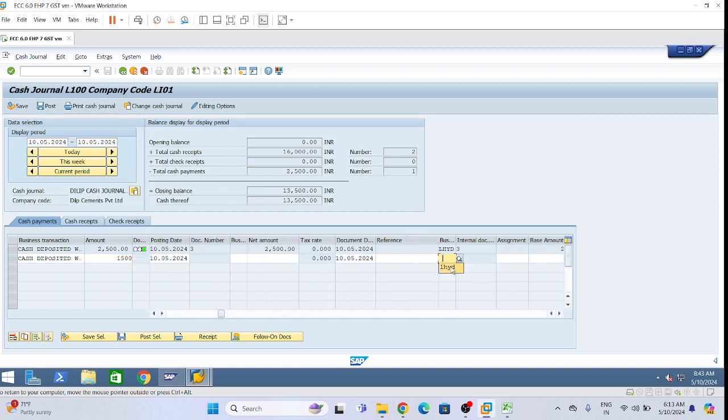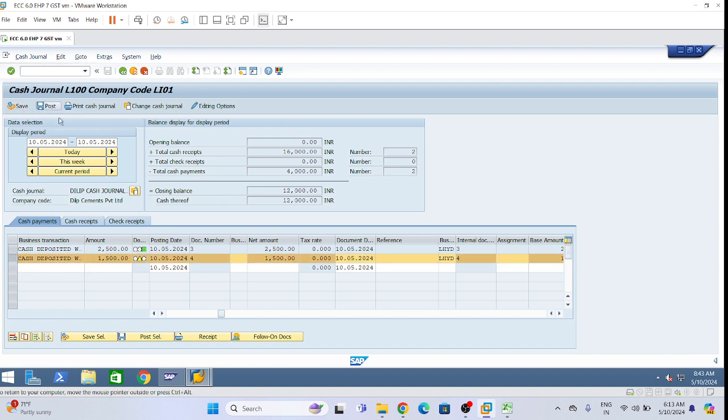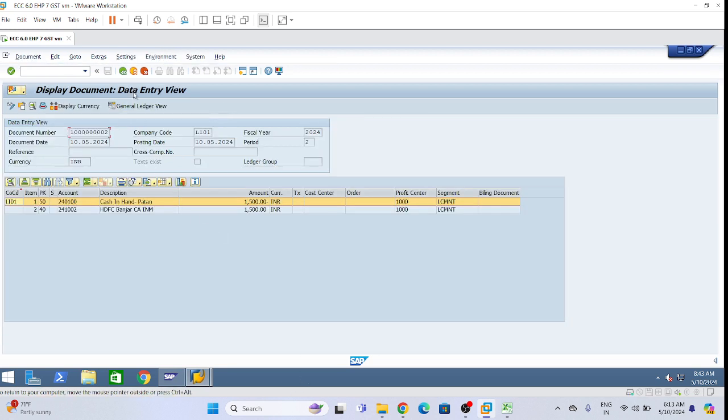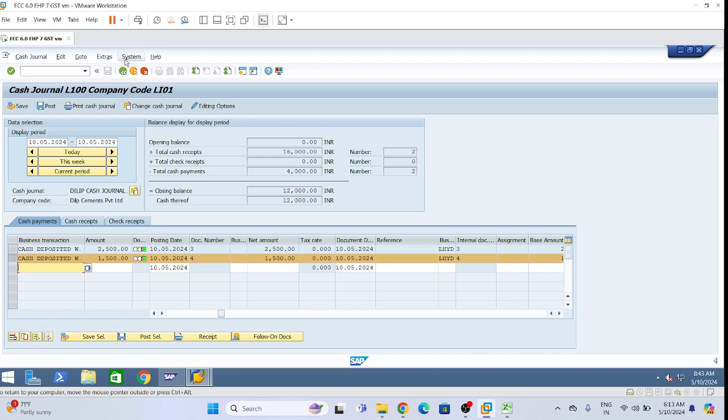Business area LHYD. Enter. Save and post. Now this one also we can see the journal entry. HDFC, cash in hand credit. HDFC incoming debit. So now let's do the fifth one.